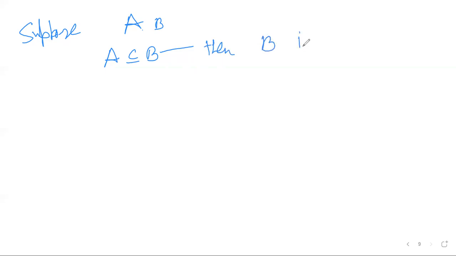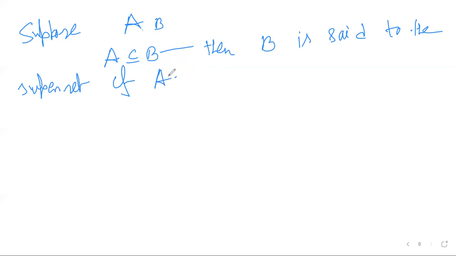Now suppose we have two sets, A and B, and A is a subset of B, then B is said to be the superset of A, right? Fine.